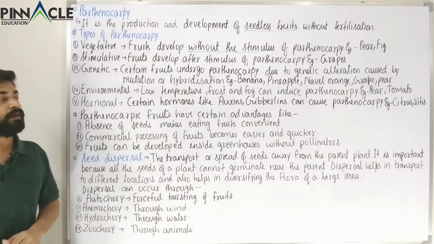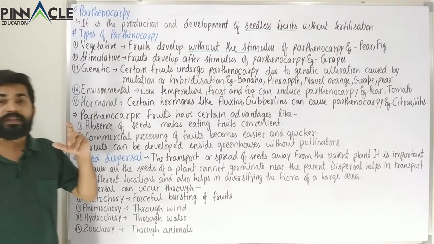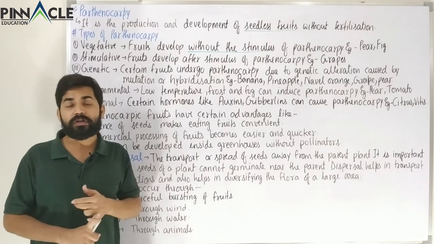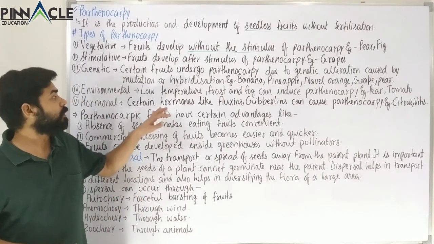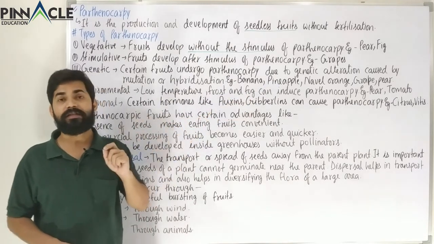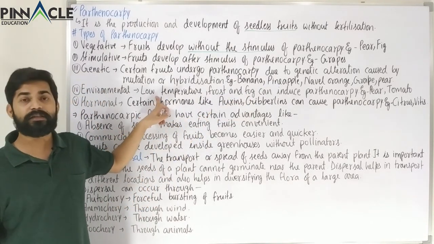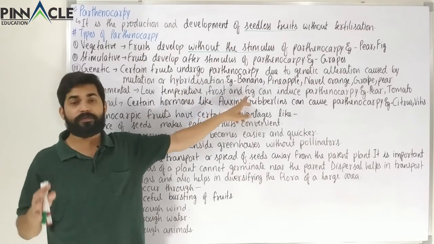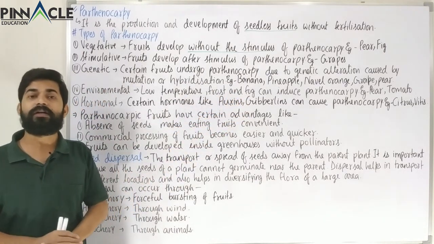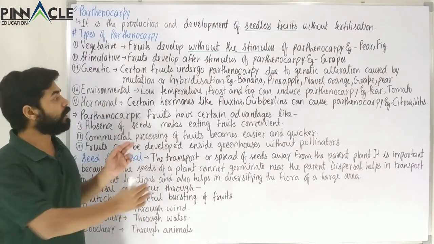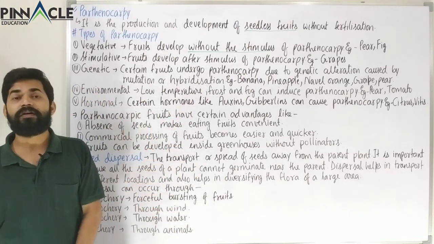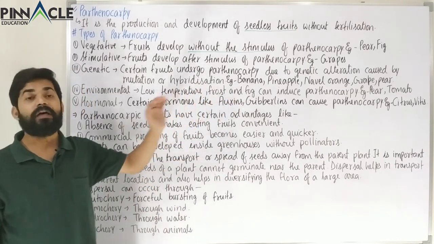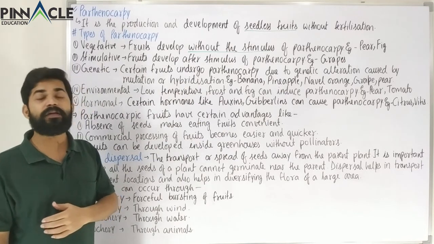Now the other type of parthenocarpy is the environmental. There are certain environmental factors like low temperature, frost or fog. These are normally low temperature or winter occurrences. We know that in winters temperature is low, frost can also occur due to very low temperature, and fog is also generally observed in winters, not in summers. So these three conditions are normally of the winter season. Because of low temperature along with frost and fog, some parthenocarpy can be induced in some plants.